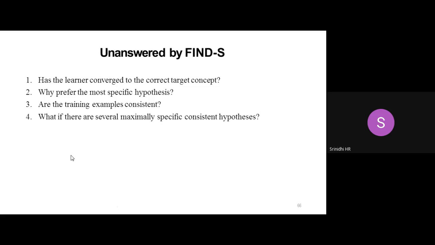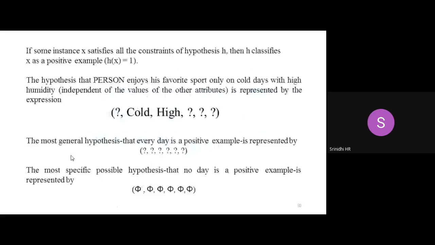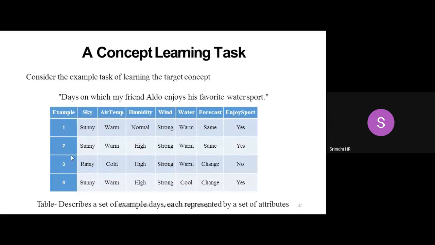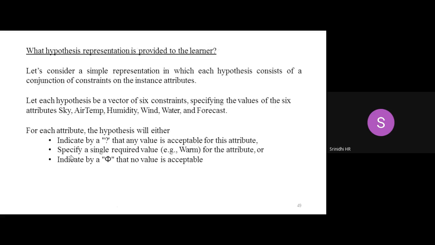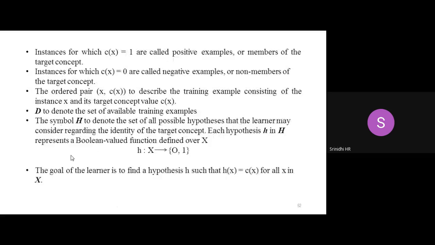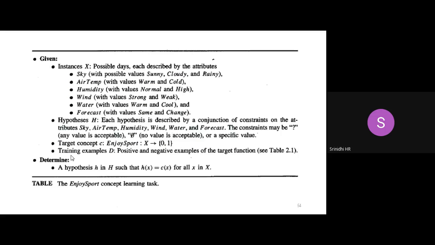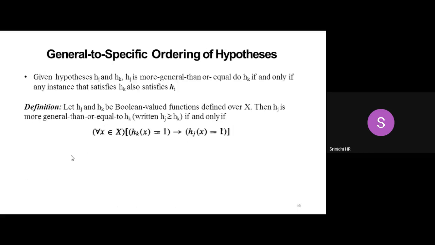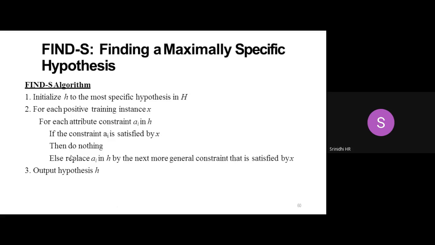So this is the whole concept which we had planned to deliver today. To give a gist, we tried to understand what concept learning tasks are. Taking Enjoy Sport as an example, we learned what a concept is and what it is associated with: instances, hypothesis, target concept, training examples, and the complete hypothesis space. We then applied one algorithm, the Find-S algorithm, and studied the steps used in finding the most specific hypothesis today. So this is all our discussion.